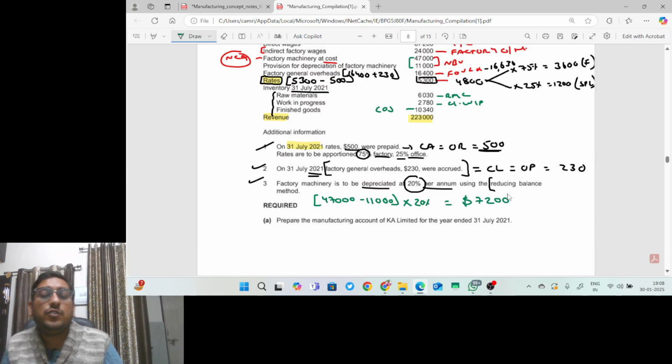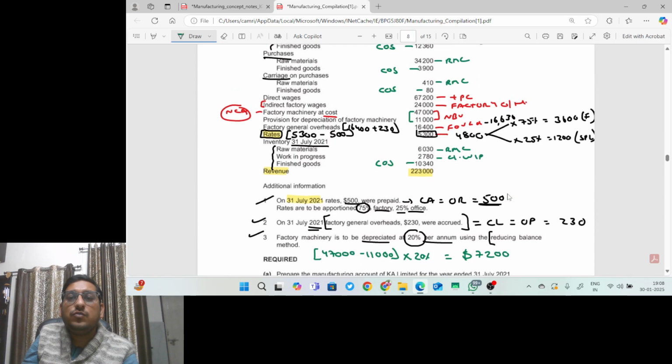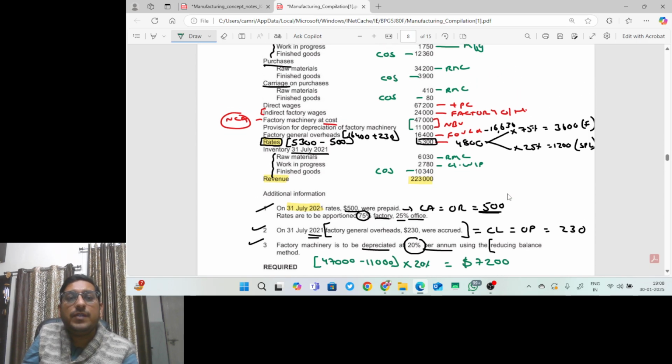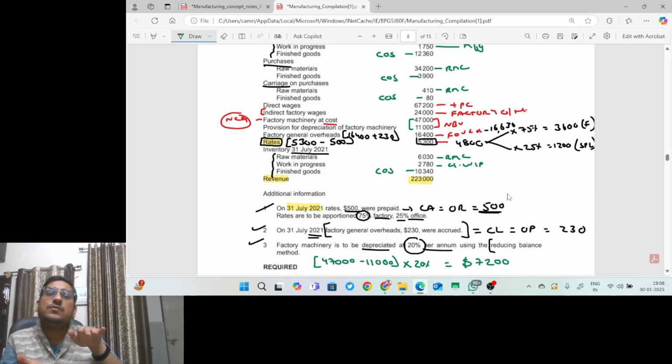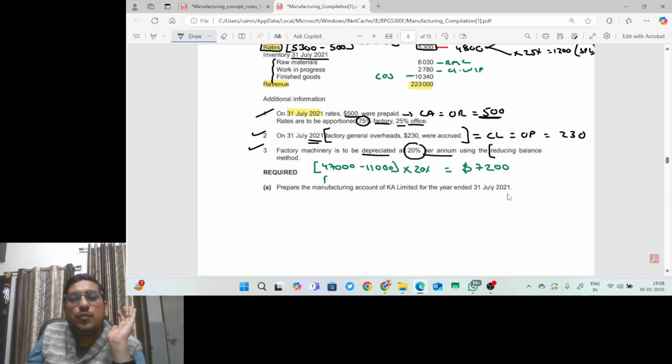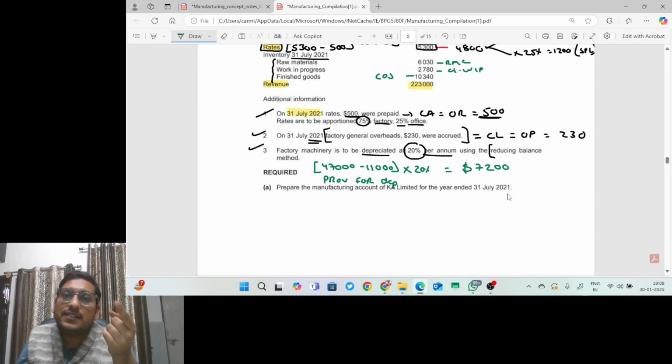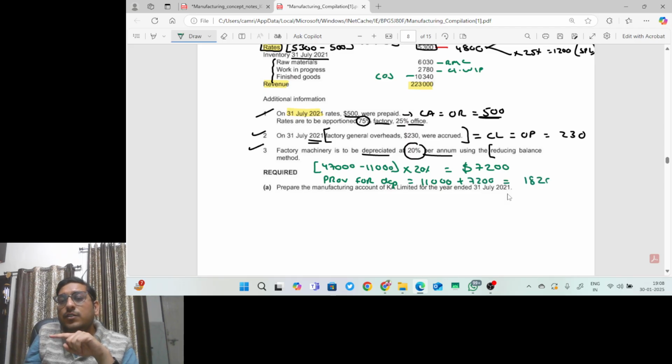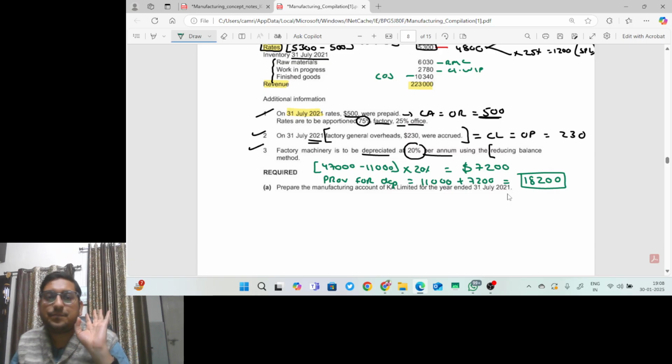This $7,200 will be added to my opening provision, because current year depreciation is always added to the opening provision for depreciation, and then the closing provision will come. The entry for depreciation is depreciation account debit, provision for depreciation account credit. So my provision for depreciation is now 11,000 plus 7,200, which is 18,200, and it will be shown as accumulated depreciation under financial position.